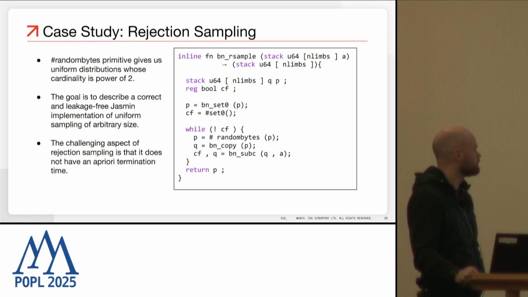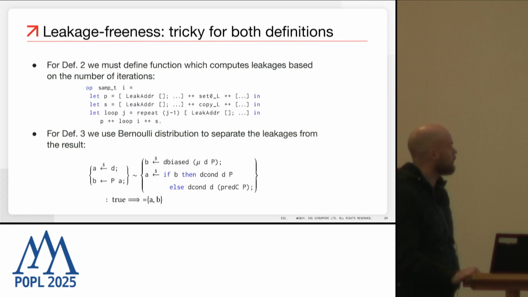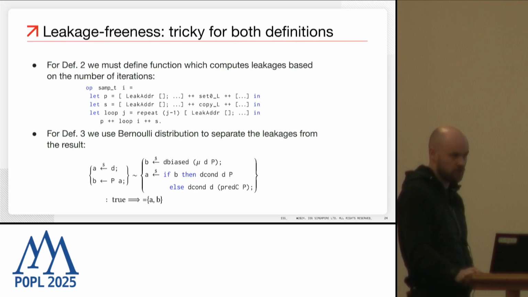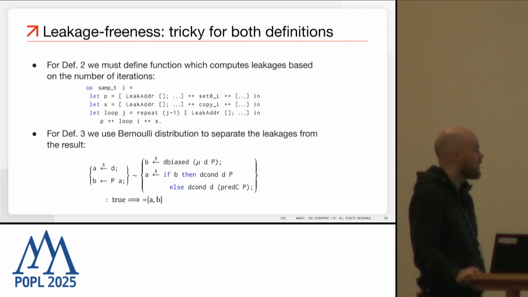The goal is to prove that this is actually leakage-free. The challenging aspect for this program is that the algorithm doesn't have an a priori termination bound, which means that it only terminates with probability 1, but we don't know the upper bound on how many iterations it is going to run. And then actually for such programs, it turns out that for both definitions, it's challenging to prove leakage-freeness.